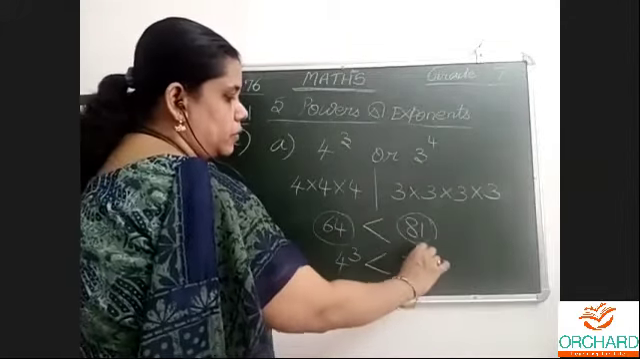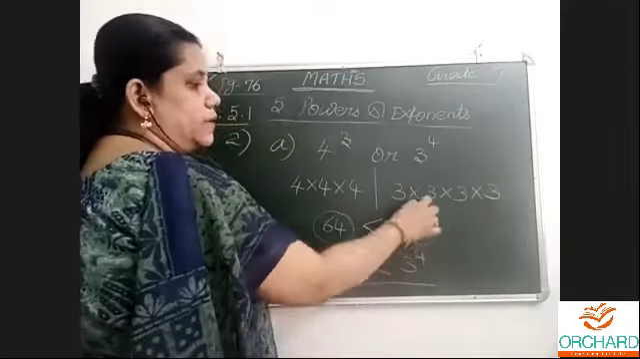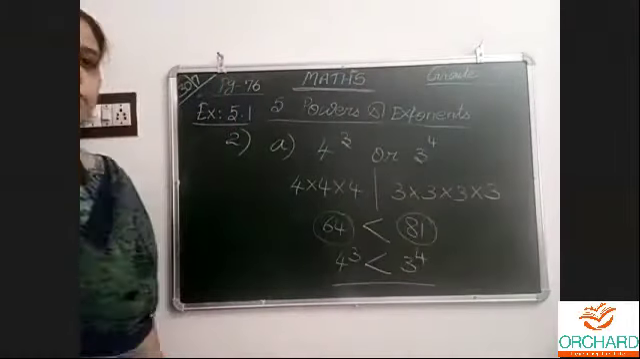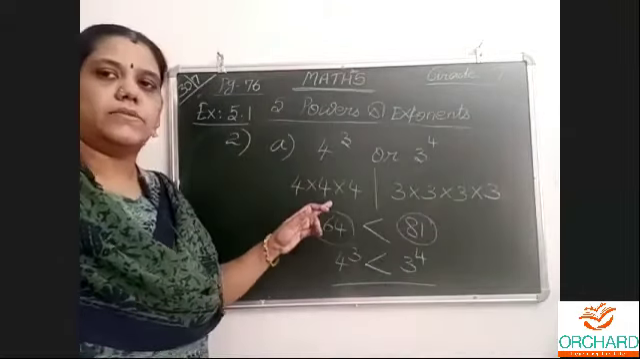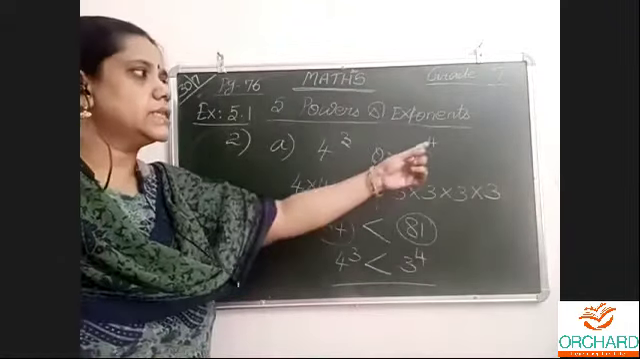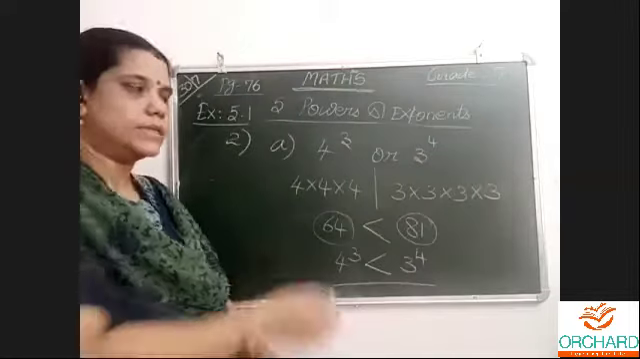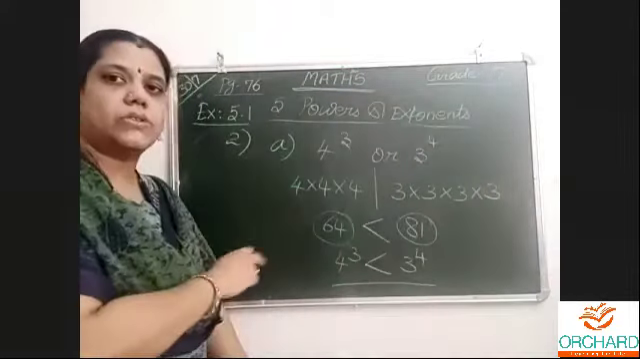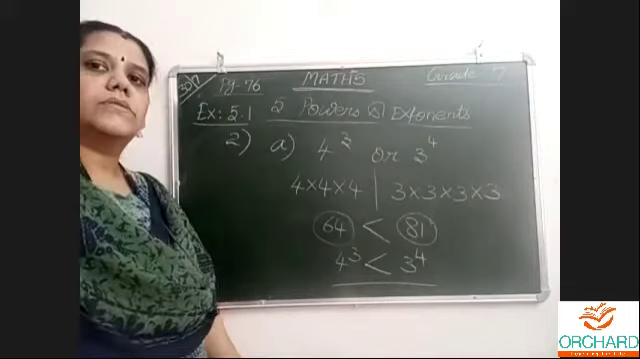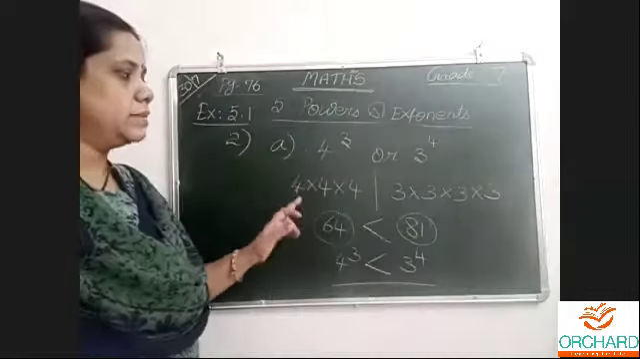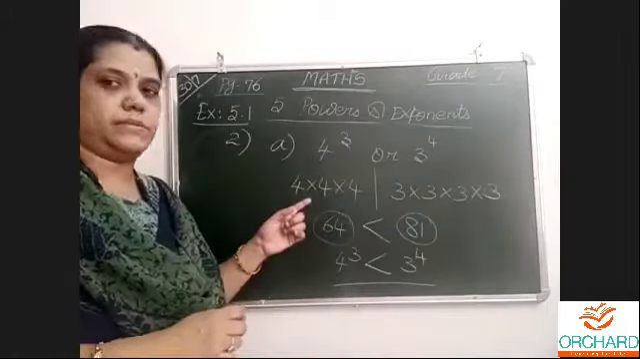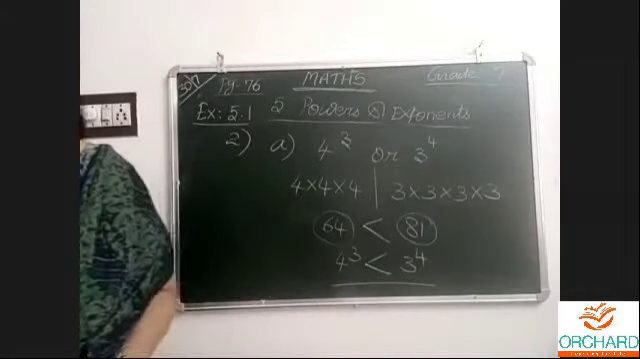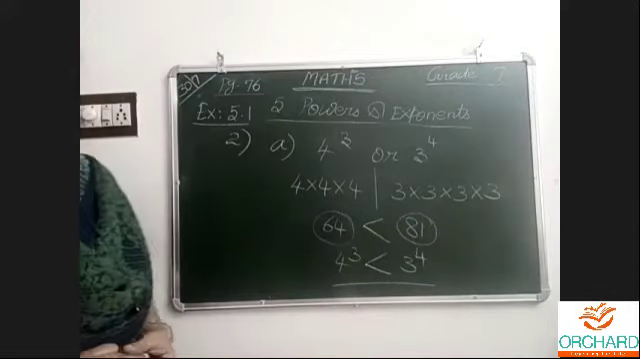3 power 4 is greater because we are writing the base 4 times. This side we wrote only 3 times because the power was only 3. Power means that many times to repeat the base number. Only the base should repeat. 4 power 3 means don't write 3 3 3, write 4 4 4, 3 times. So get the answer and tell which side is greater.